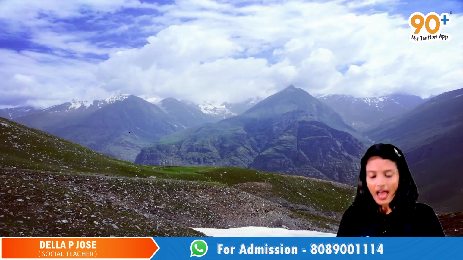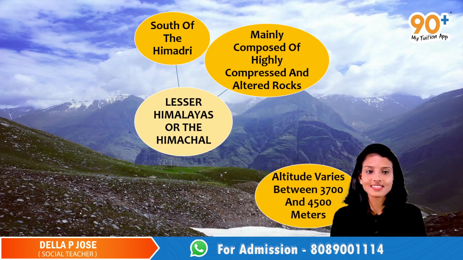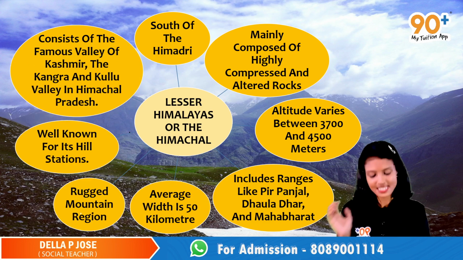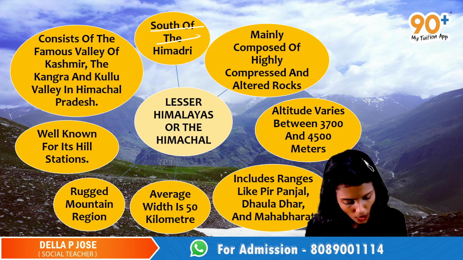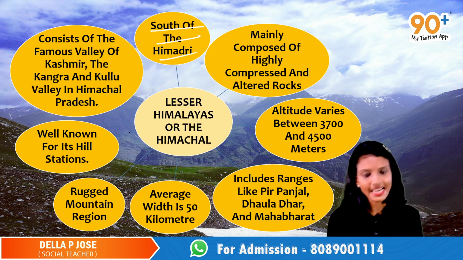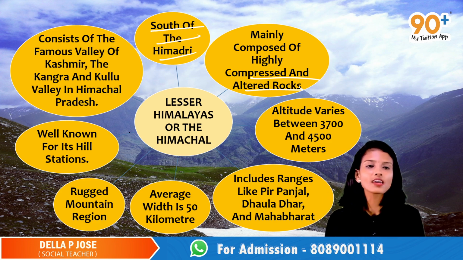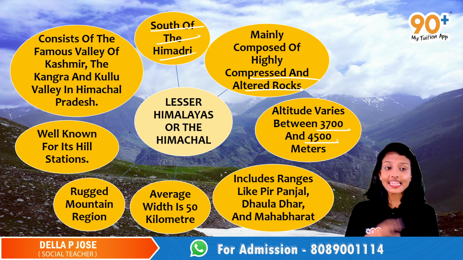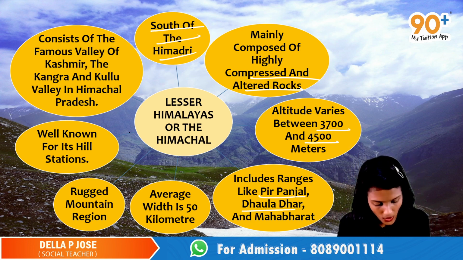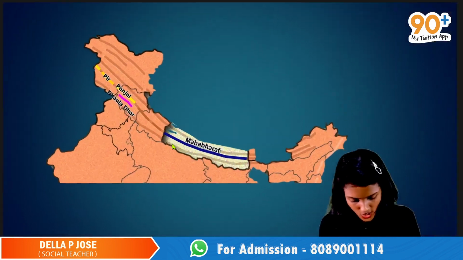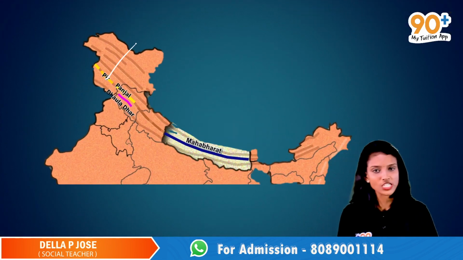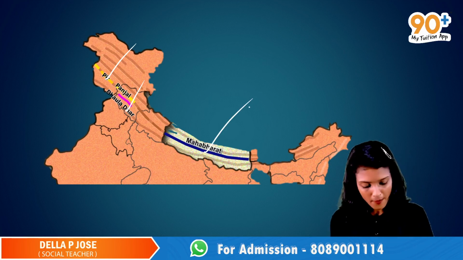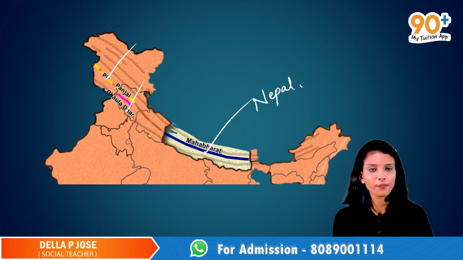Now let's discuss the characteristics of the second range, that is Lesser Himalayas or Himachal. These ranges are located south of the Himadri and they are composed of highly compressed and altered rocks. The altitude varies between 3,700 to 4,500 meters and these ranges include Pir Panjal, Dhauladhar and Mahabharat ranges. Look into this image. This is the Pir Panjal range, this is the Dhauladhar range and this is the Mahabharat range. Please note this Mahabharat range is in Nepal. Okay, my dear ones?